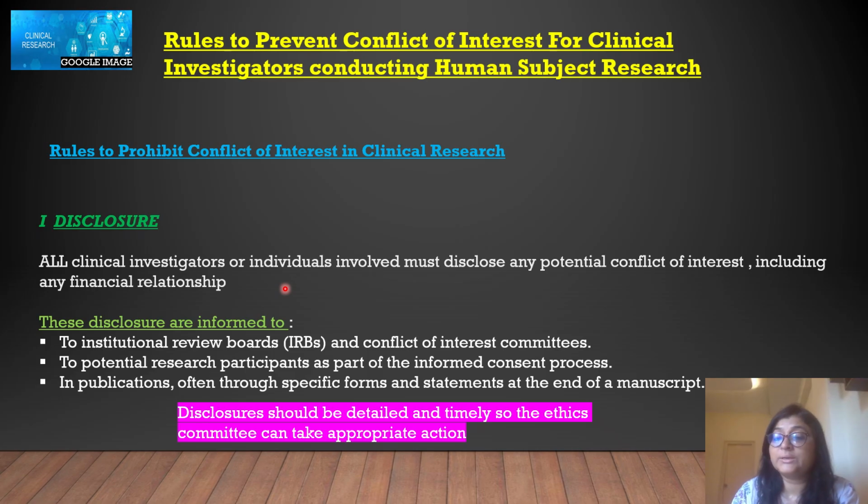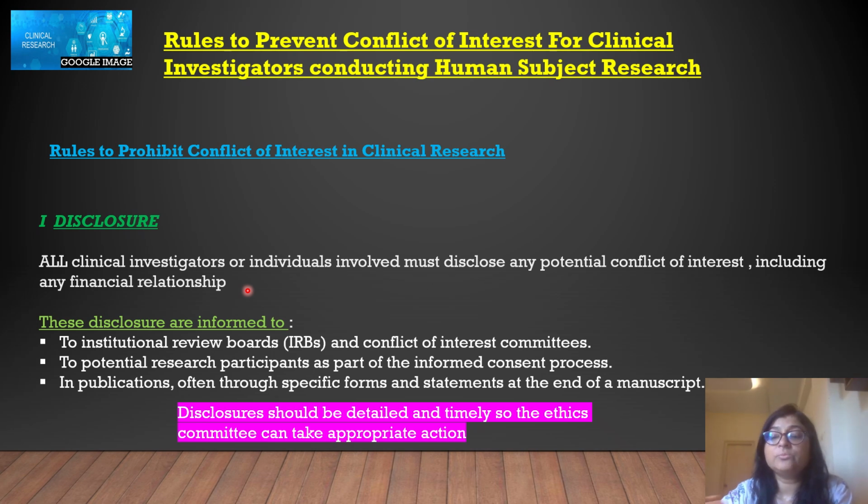As we talked about earlier, that particular researcher has some financial tie-up with that company whose product was being studied. So if there is anything, then that clinical investigator or any individual related to that clinical research must disclose this. These disclosures are informed to the institutional review board and the conflict of interest committee.